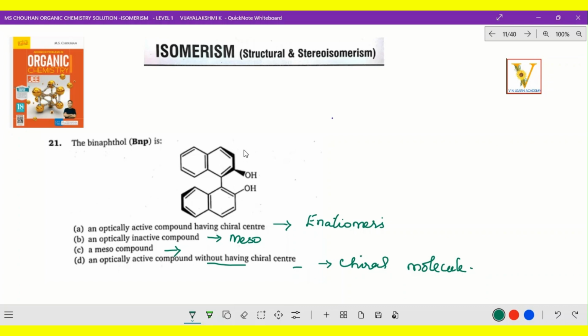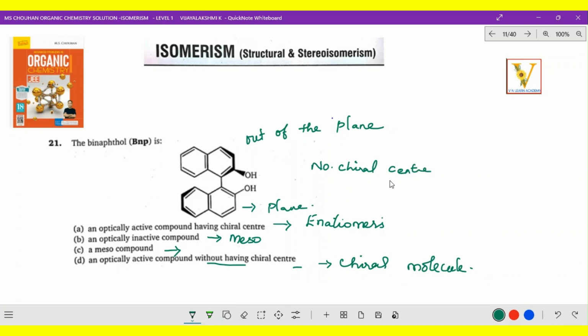So we can say it is out of the plane, and this is actually the plane side. Now here, no wedge is mentioned, so in this compound there is no chiral center.